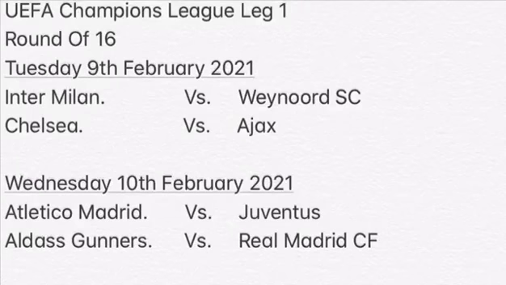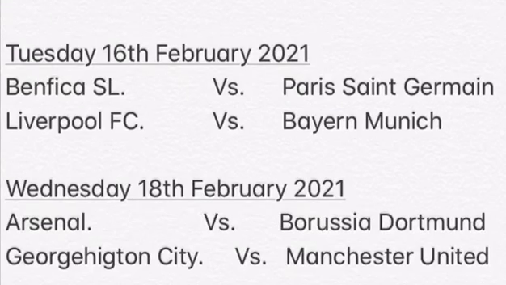So we're going to be having in the Champions League round of 16, Inter Milan versus Feyenoord, Chelsea versus Ajax, Atletico Madrid versus Juventus, Arsenal versus Real Madrid, Benfica versus PSG, Liverpool versus Bayern Munich, Arsenal versus Borussia Dortmund, and Georgetown City and Manchester United.